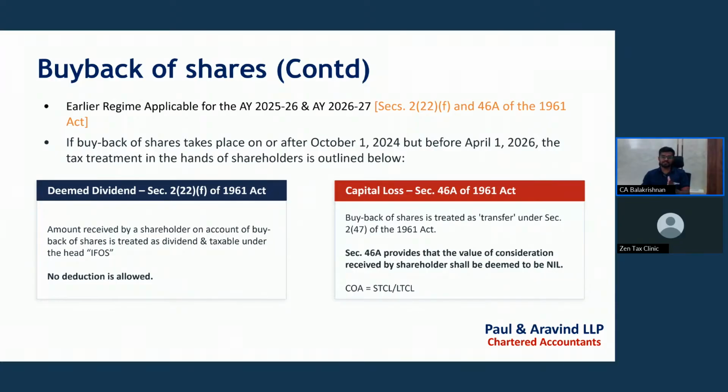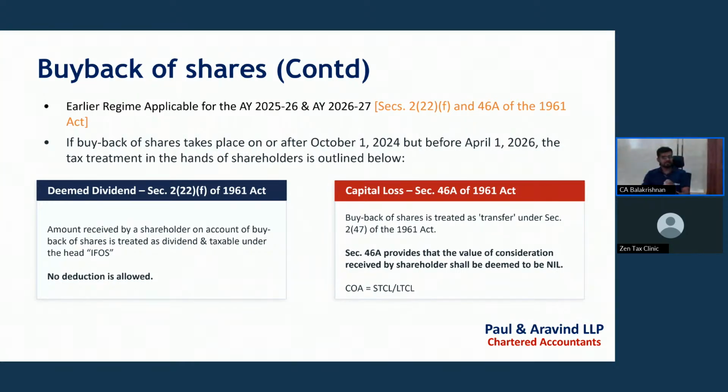is covered under the deemed dividend, but Section 46A provides that the value of consideration received by the shareholder shall be deemed to be nil, and the cost of acquisition is what we paid at the time of acquiring the shares. So that will be treated as short-term capital loss or long-term capital loss.